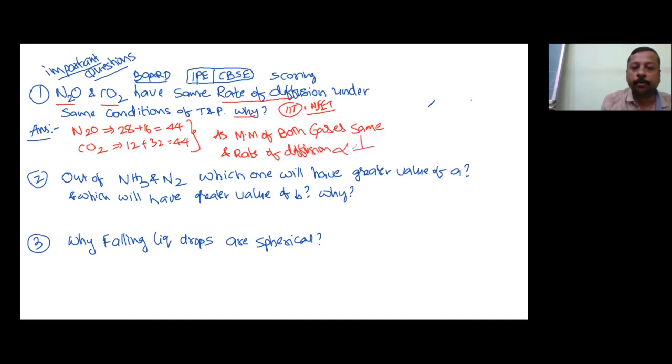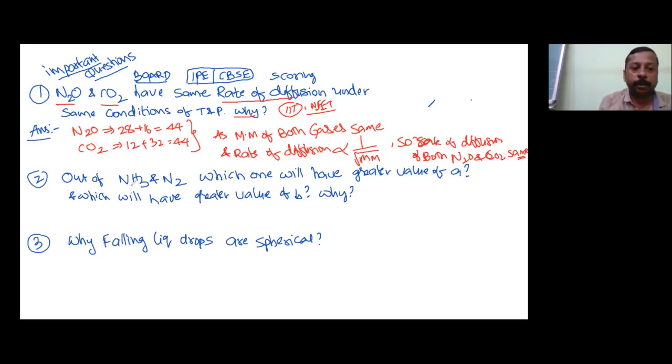Rate of diffusion is inversely proportional to the square root of molecular mass. So the rate of diffusion of both N2O and CO2 is the same. Simply what you wanted to convey is that the molecular mass is the same and the rate of diffusion depends on the molecular mass, so the rate of diffusion will be the same. This is the answer to the first question.